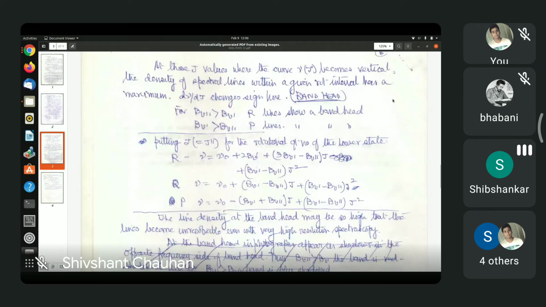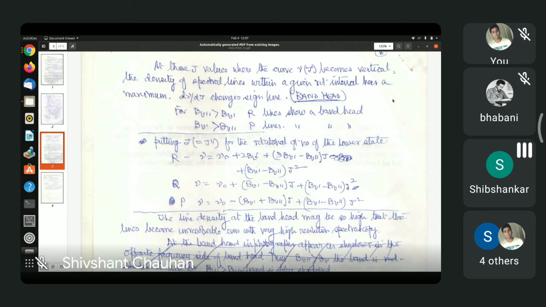You see that the rotational constant is different for the lower state and for the upper state. It's quite natural because the internuclear distance, the equilibrium distance between the nuclei, can be very different in the electronic ground state or electronic excited states. In general, they will be very different if the electronic state differs. So BV prime will not be equal to BV double prime. Both cases are possible.